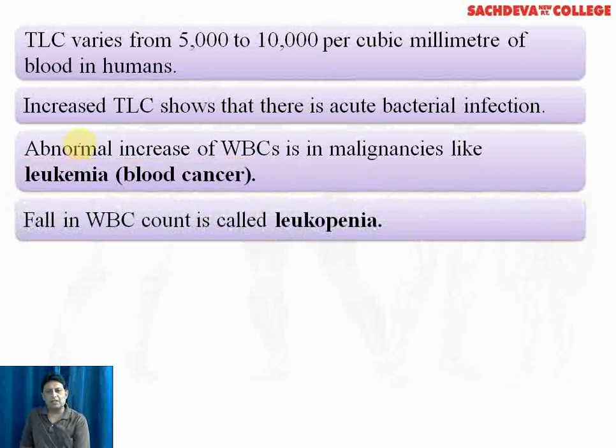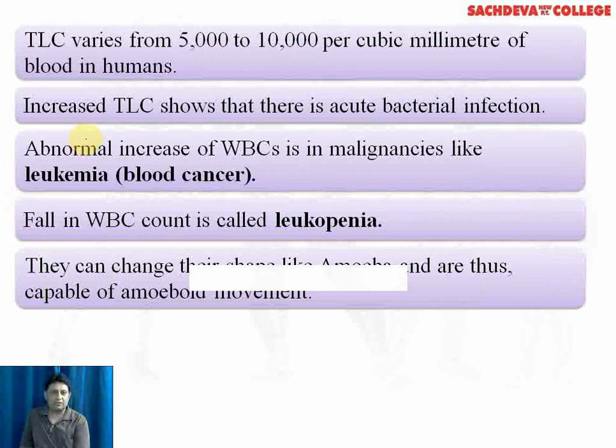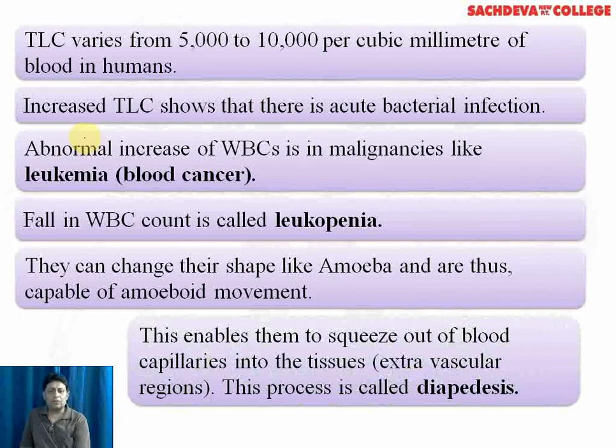Fall in WBC count is called leukopenia. As WBCs help in defense of the body, therefore leukopenia causes a decrease in the immune system of the body. The WBCs can change their shape like amoeba and are capable of locomotion similar to amoeba. Due to this change in shape, they can squeeze out of the blood capillaries into the tissues or the extravascular regions, and this process is called diapedesis.